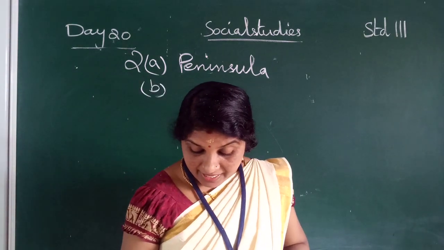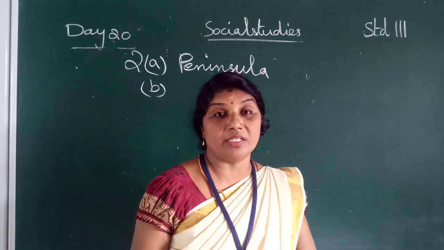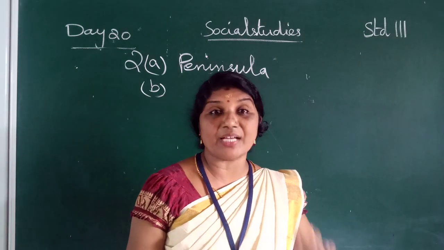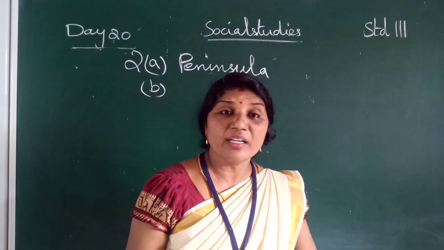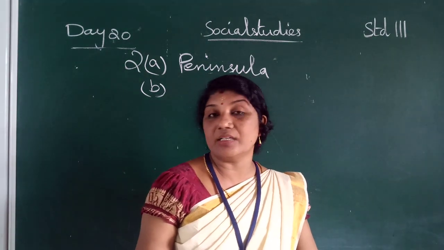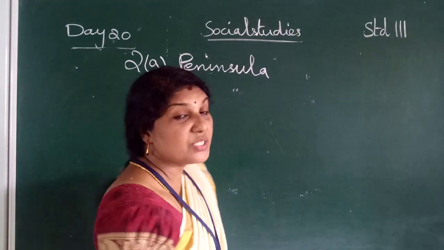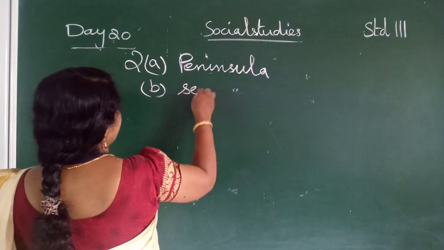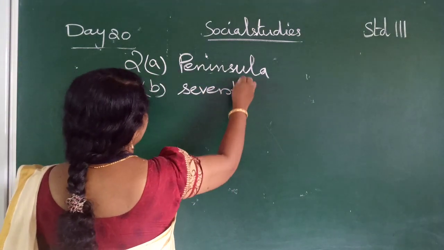Then B. India is the dash largest country in the world. Which is the seventh largest country in the world, children? India. So here, India is the dash largest country in the world. What is the right answer, children? Seventh. Write down S-E-V-E-N-T-H.